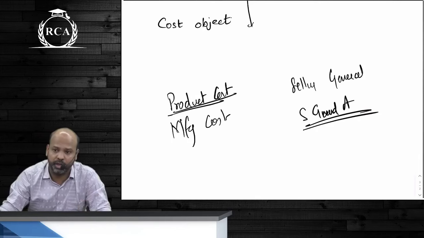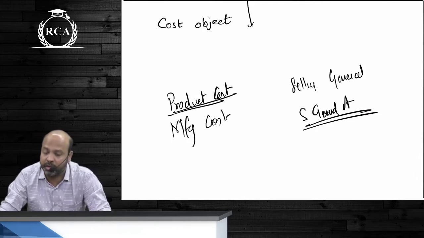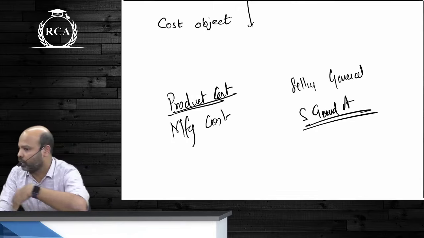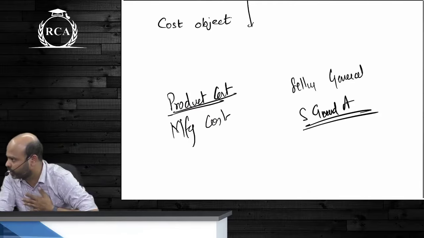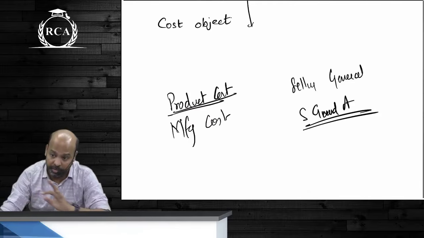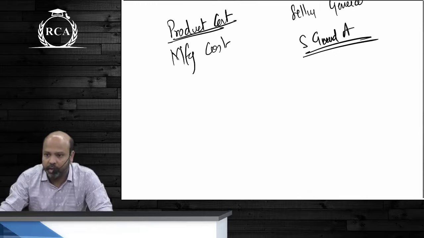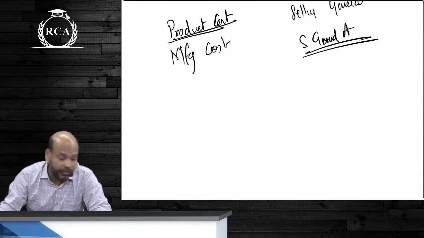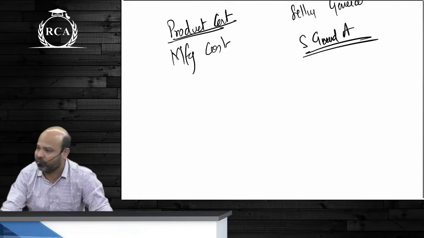Though it's a different story that majority of the chapters that we have in our syllabus, guys, will be concentrating on arriving at the manufacturing cost of the product. We will not be learning much about selling expenses or administration expenses. There will be few chapters dedicated to that as well. Majority of the chapters will concentrate on manufacturing cost. Identifying manufacturing cost is also not very simple, guys.